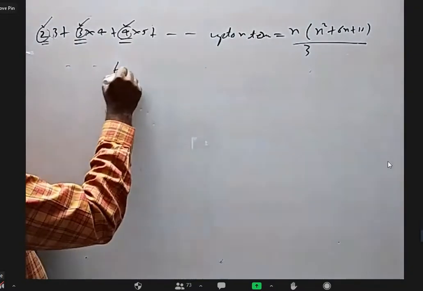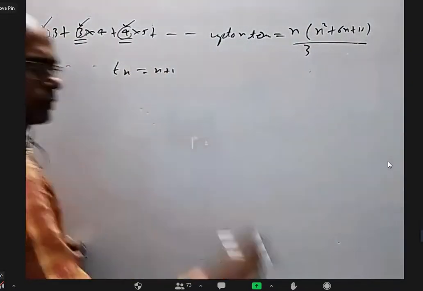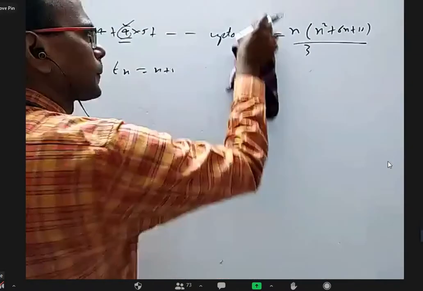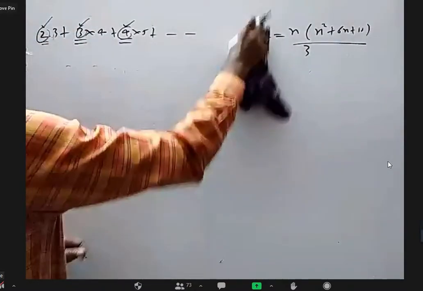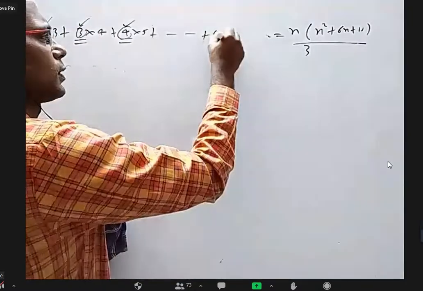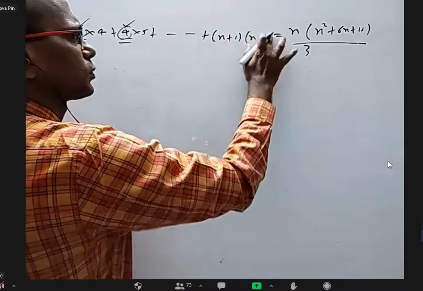So first of all, you understand the nth term is n plus 1 into n plus 2. So you can actually remove this and write n plus 1 here into n plus 2.